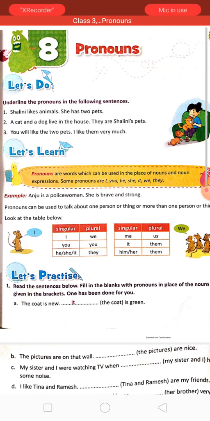In singular form, we use I, you, he, she, it. In plural form, we use we, you, they. I means who is talking. You means whom you are talking to. The person being talked to is you. He, she, it are used when we are talking about a person that is not among us. Now plural form: I and many others are with me, then we will call it we.